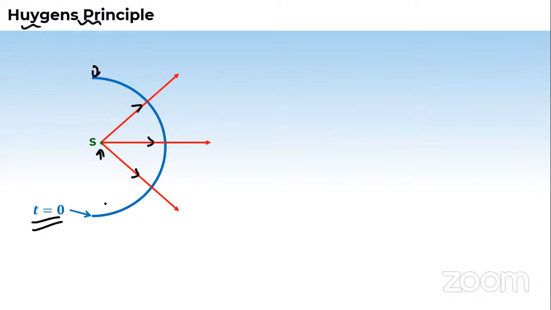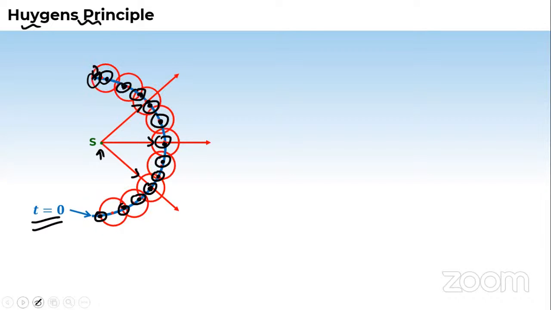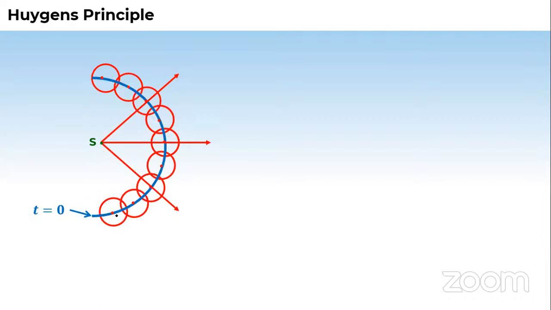Huygens principle's first point says like this: if you consider some points on this wavefront, these points on the wavefront by themselves will produce a secondary vibration, a secondary wavelet or small wavefront. The points on this wavefront will individually produce a secondary vibration, which is on your screen now. Suppose the wave speed is v.